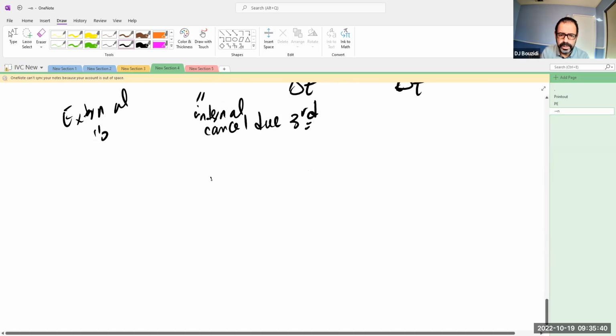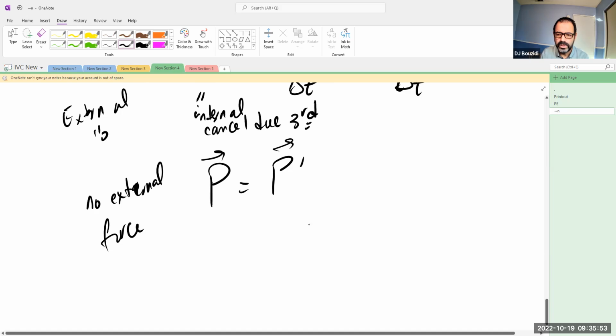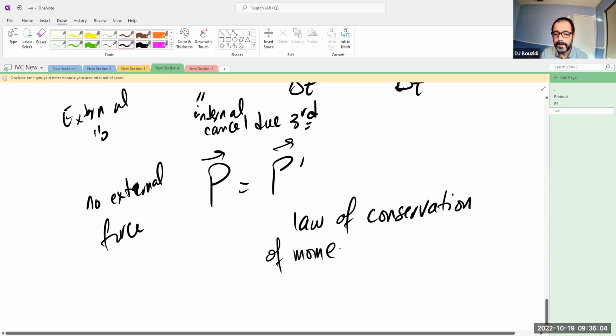So this law here says basically that under these conditions, if there are no external forces, the momentum after is the same as the momentum before. So this is the law of conservation of momentum. This is a big deal, by the way. This is one of the most important laws in nature.